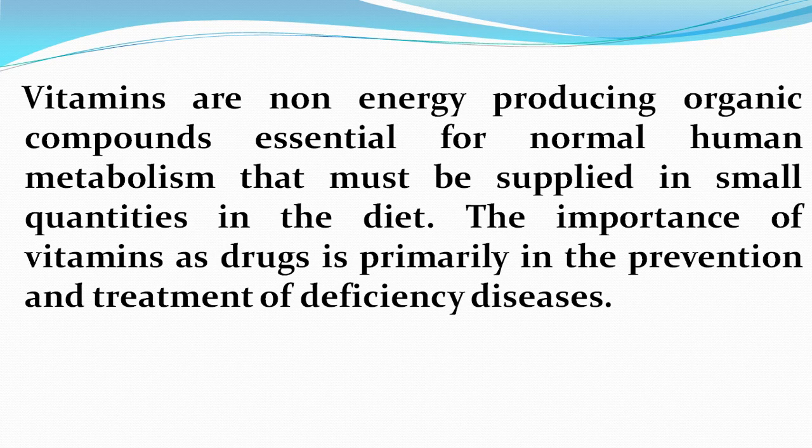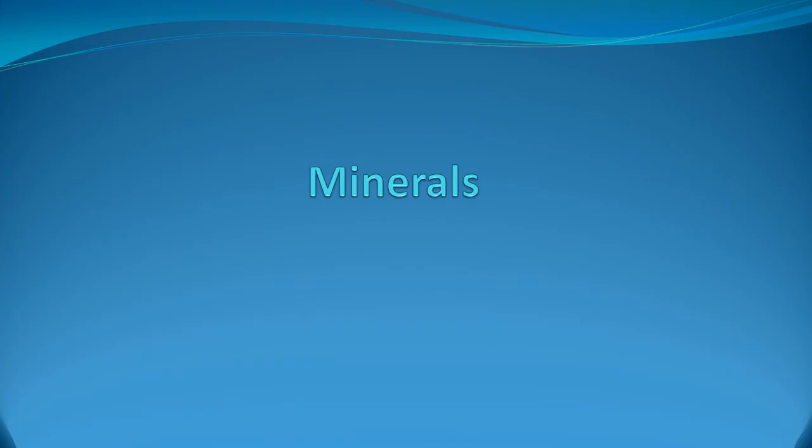Vitamins. As we all know, vitamins are generally the non-energy producing organic compounds which are supplied to our body by food, but there are sometimes deficiency diseases of vitamins. So the importance of vitamins as drugs is in the prevention or the treatment of deficiency diseases. For example, vitamin C is used in the treatment of scurvy, D in the treatment of rickets, B12 in pernicious anemia, and so on. Whenever there is vitamin deficiency, vitamin has to be given as a drug, and also sometimes for the prevention of vitamin deficiency.